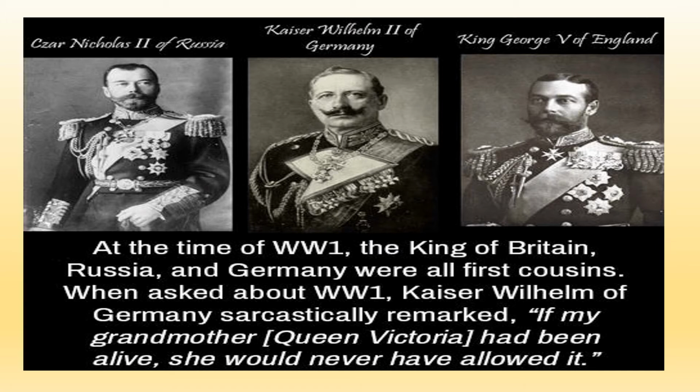But Tsar Nicholas and King George had formed an alliance together against Kaiser Wilhelm, who had the support of Italy and Austria-Hungary. So it was actually cousins going to war, leading their countries to war against each other.